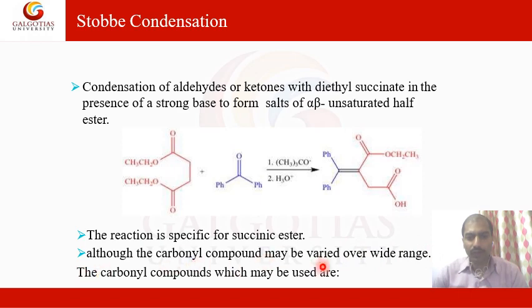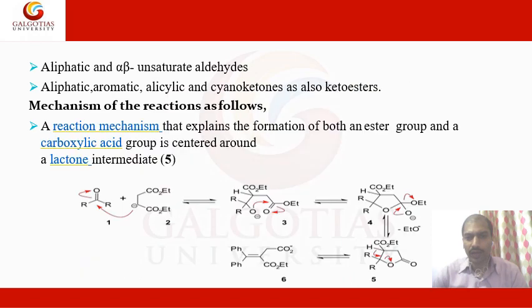Different kinds of carbonyl compounds can be used. Among them, aliphatic and alpha beta unsaturated aldehydes, aliphatic, aromatic or alicyclic ketones, cyanoketones and ketoesters can be taken. So for the mechanism of the reaction, the formation of both the ester group and the carboxylic acid group is centered around a lactone intermediate. So here this is a lactone intermediate.